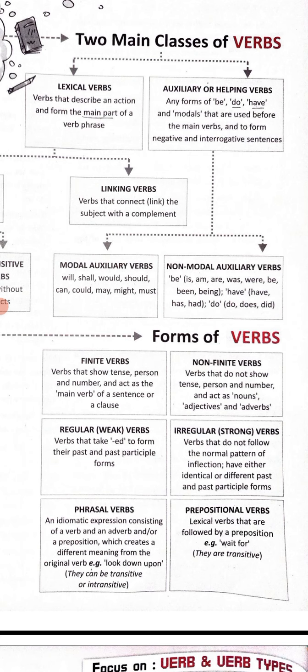So his ability is shown with the help of this verb can. I'm showing his ability that he was able to do this many push-ups when he was in class 10th. So this is how modal auxiliaries work in a sentence as a form of verb. So, he can do 50 push-ups. It means I'm showing his ability with this verb can. So I hope it is clear to everyone.